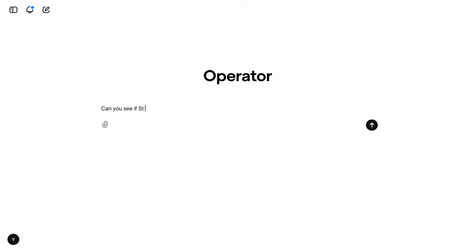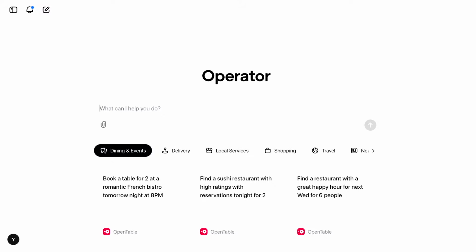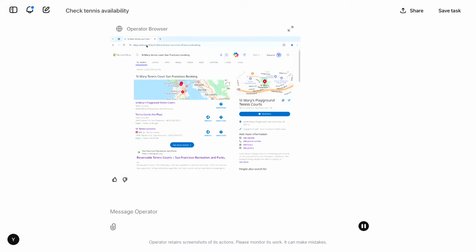Can you see if St. Mary tennis court is available? Okay, so I said St. Mary because I live in Bernal Heights, that's pretty close by. And while that's going, let's also... And that time you didn't use the app. I did not specify a website. I can actually quickly go back and see. In this case, it's doing very much what we would do, which is like, go to a search engine and then just search for it. Just use the internet, like, exactly.